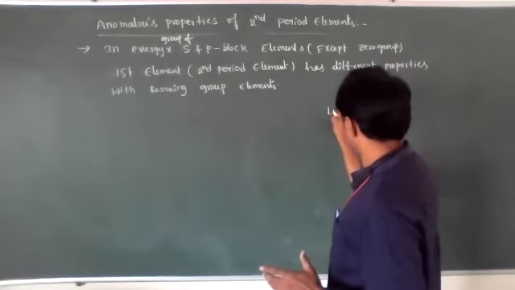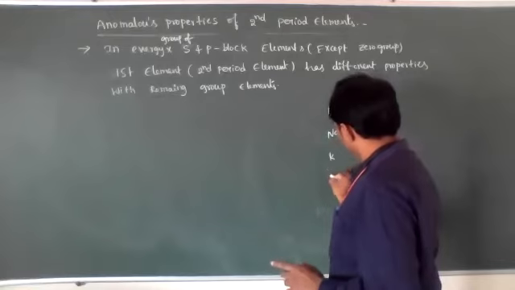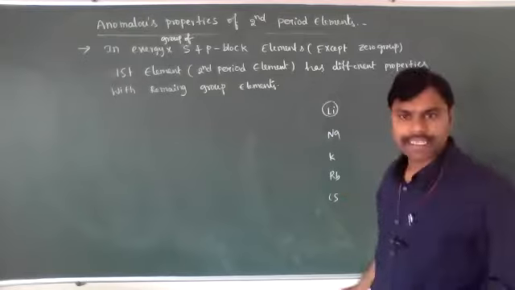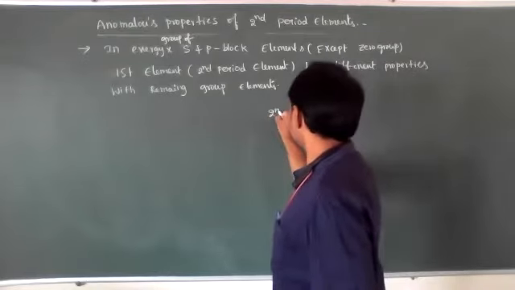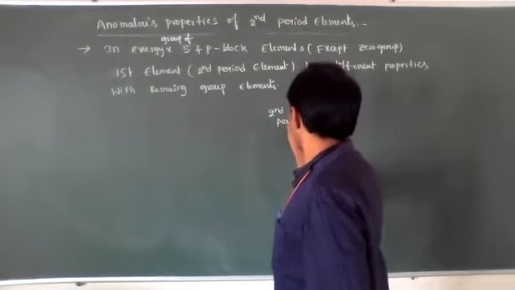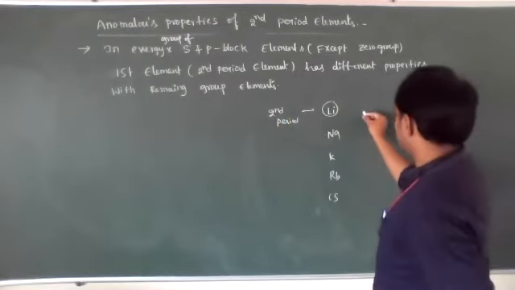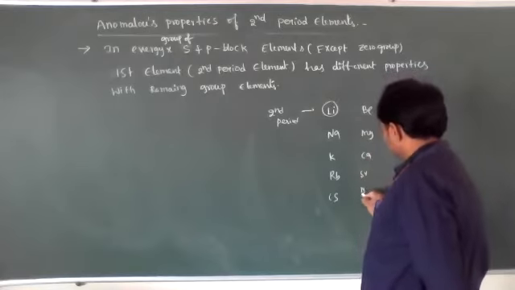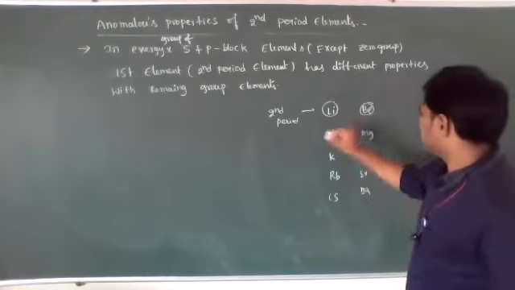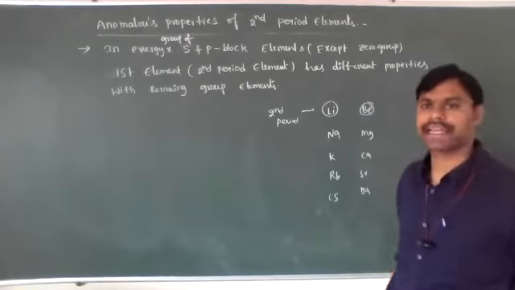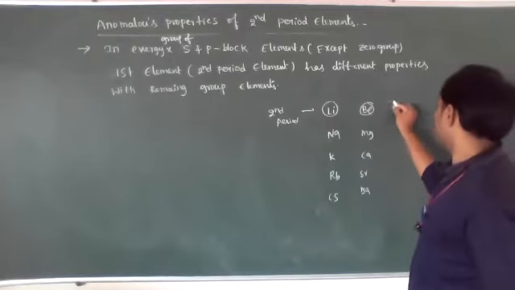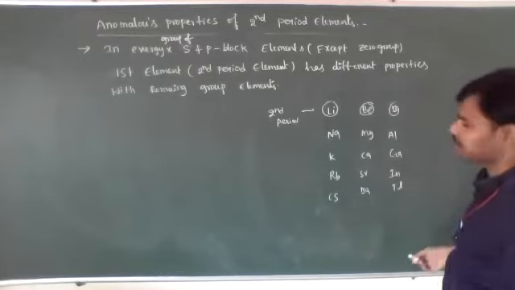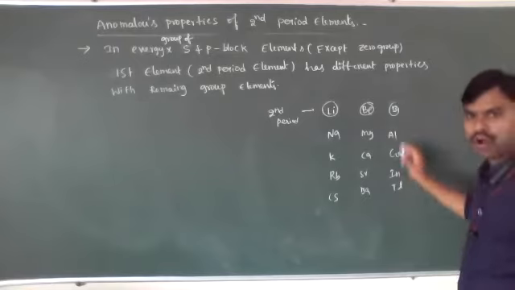I'll give you brief examples. Lithium, sodium, potassium, rubidium and cesium are the first group elements. Lithium is in the second period. The same way, beryllium, magnesium, calcium, strontium and barium. The first element in the second group is beryllium, which belongs to the second period. Boron, aluminium, gallium, indium, thallium: boron shows different properties among these elements.